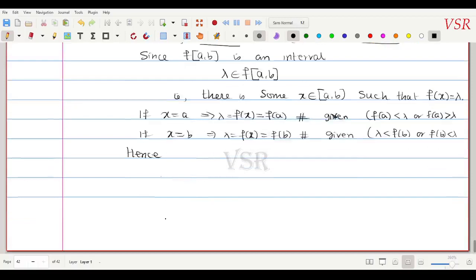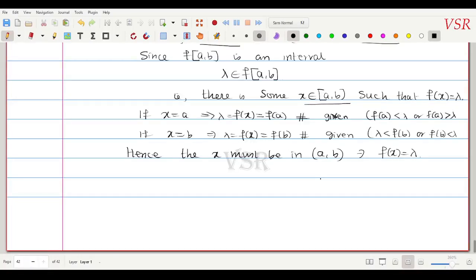What I am saying is that this x must be in the open interval a, b. Correct? It should be in the closed interval a, b, but x equal to a is wrong and x equal to b is also wrong. Therefore, where can x be? In the open interval a, b, such that f of x must be equal to lambda. So this is called the intermediate value theorem.